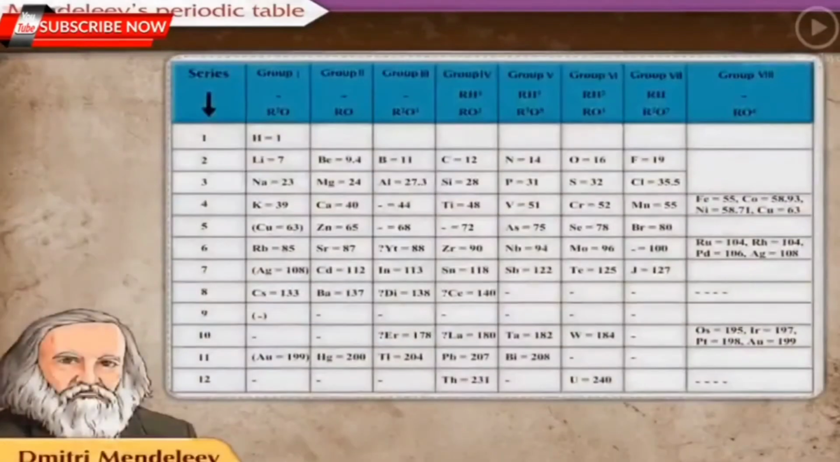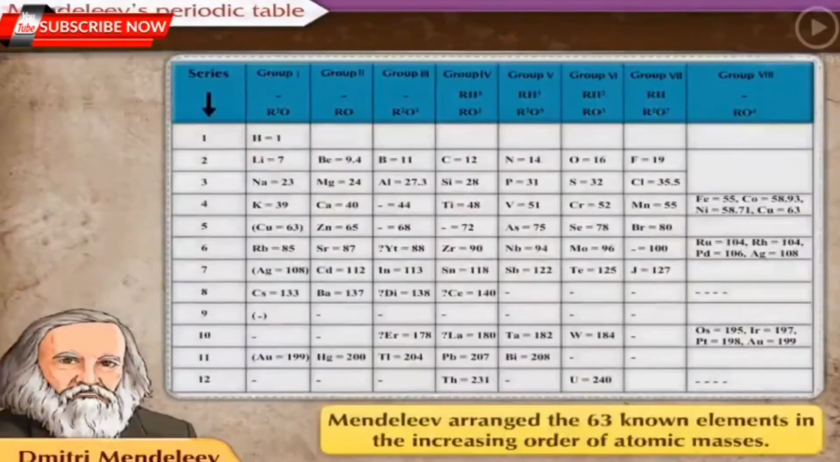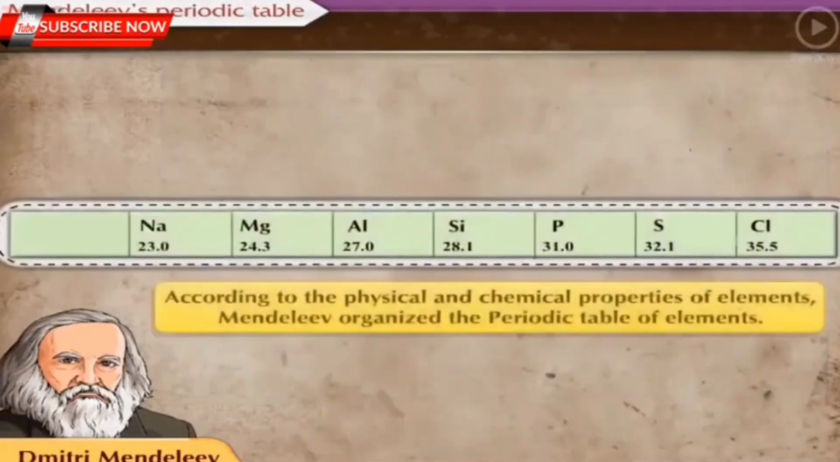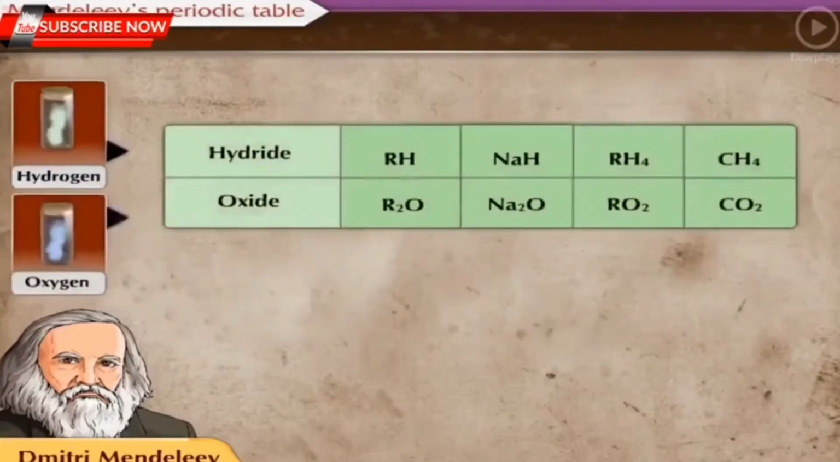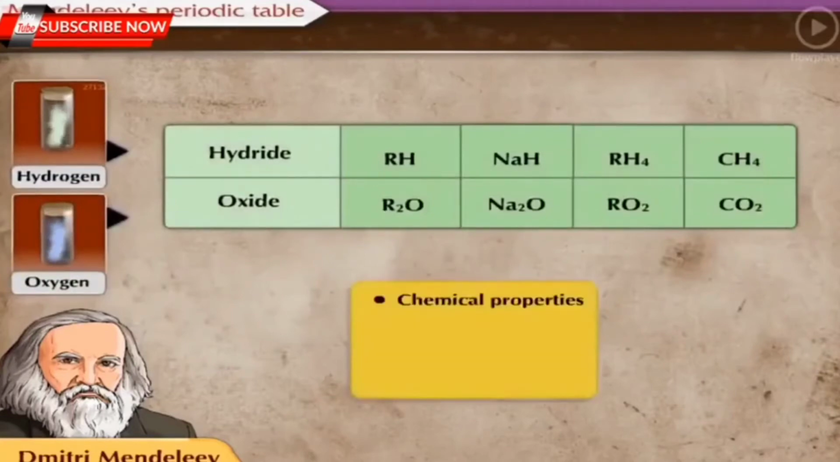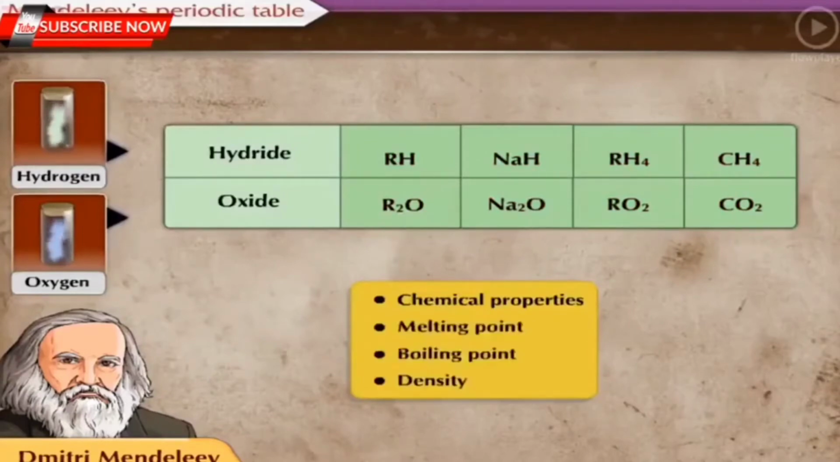Considering the fundamental property of elements, that is the atomic mass of elements as standard, Mendeleev arranged the 63 known elements in the increasing order of atomic masses. According to the physical and chemical properties of elements, Mendeleev organized the periodic table of elements. While organizing the periodic table, he concentrated on the compounds of elements with hydrogen and oxygen. For this, he considered the chemical properties, that is the molecular formula of the hydrides and oxides of the elements, and the physical properties like the melting point, boiling point, and density.